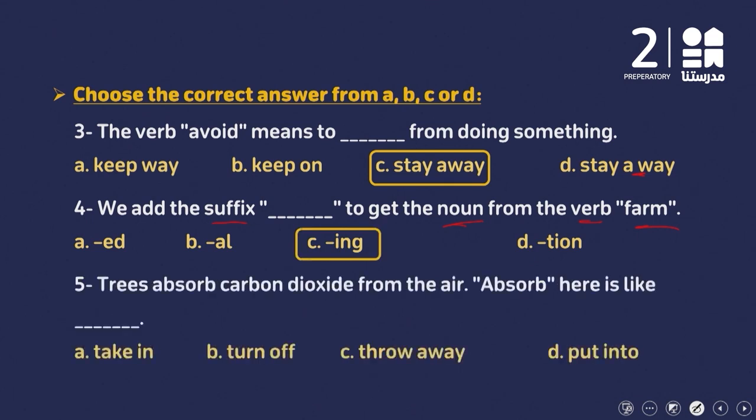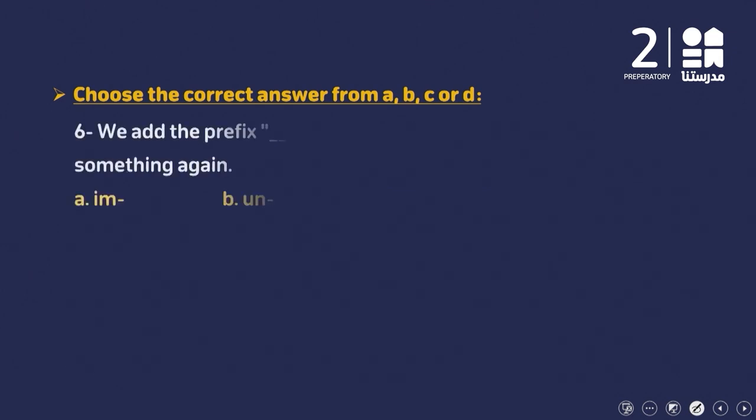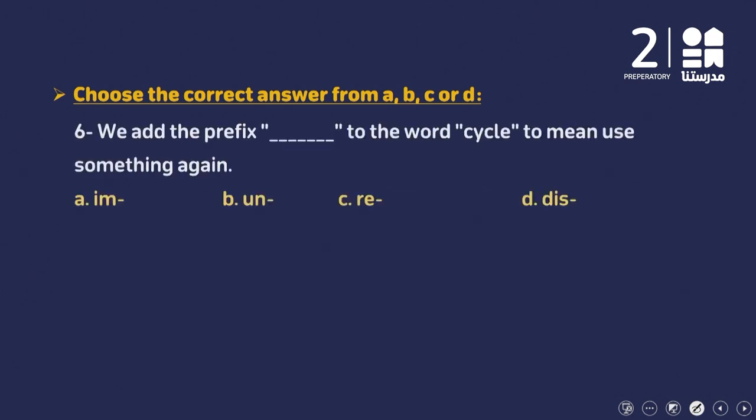Trees absorb carbon dioxide from the air. So he wants here the synonym of this word. Take in, turn off, throw away, or put into? Take in, absorb, يمتص حاجة. Number 6, we add the prefix. Prefix here, a group of letters we put at the beginning of the word, to the word cycle, to mean use something again. im, un, re, or dis?